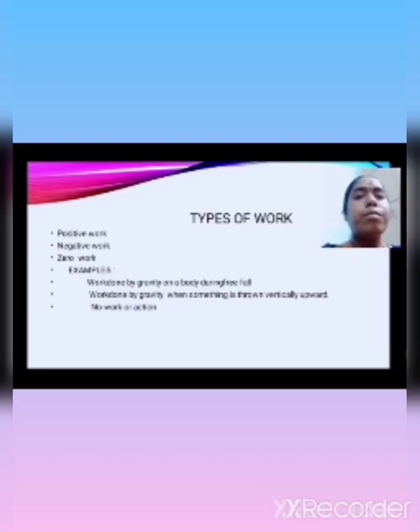Next, types of work. The first type is positive work, the second is negative work, and the third is zero work. Positive work is always positive, for example, work done by gravity on a body during free fall. Negative work is work done by gravity when something is thrown vertically upward. Zero work means no work, no action. Those are the types of work.